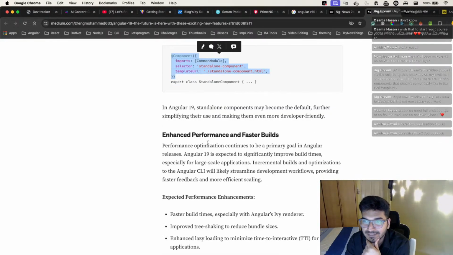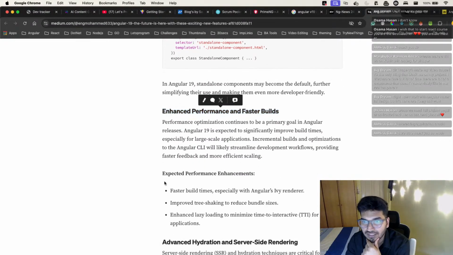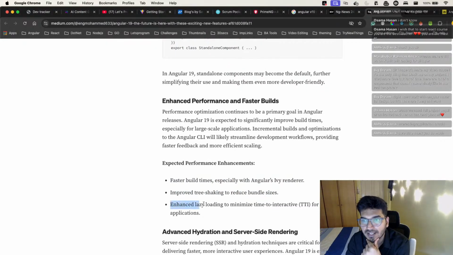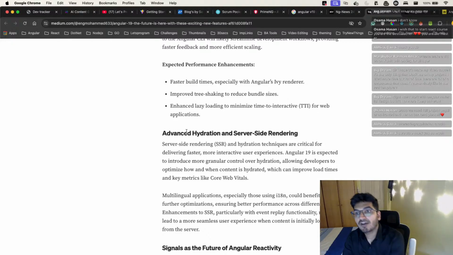That's nice. Enhanced performance and faster build, I guess yes, because now we have Vite. Okay, expected performance enhancement, faster build time, and so on. Okay, enhanced lazy loading. Then we have hydration and server-side rendering. I remember they have already added incremental hydration.